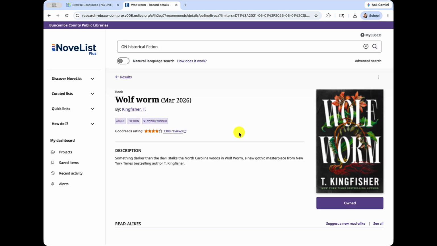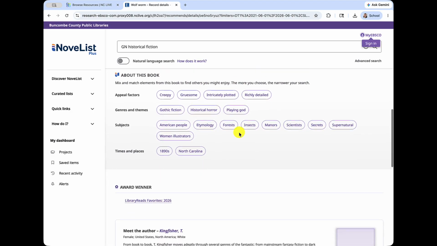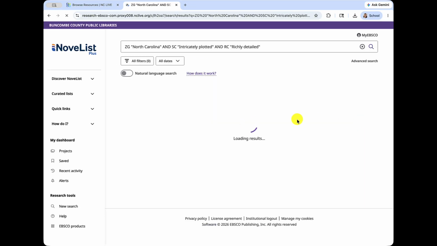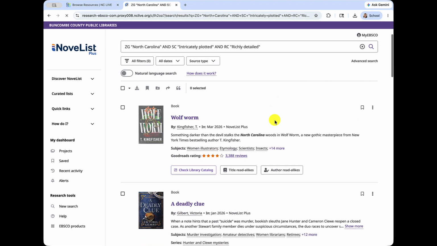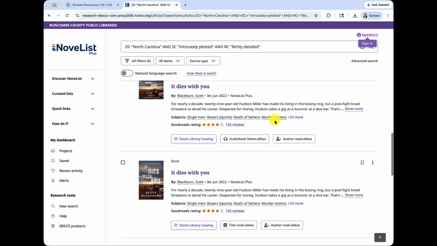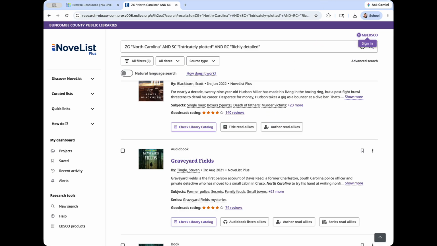NoveList Plus doesn't just list books, it understands them. Becoming familiar with the Story Elements Index helps you learn how this platform is organized and really build your skills with Reader's Advisory. You're able to build complex searches with ease and add in filters to narrow down your results to exactly what you're looking for.